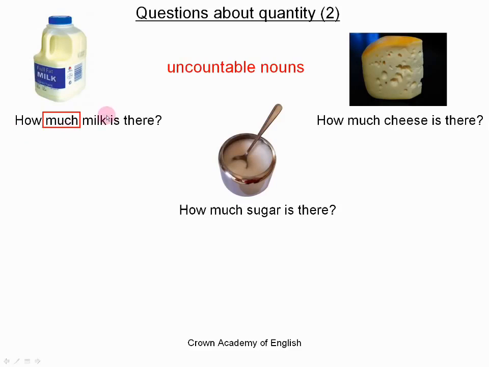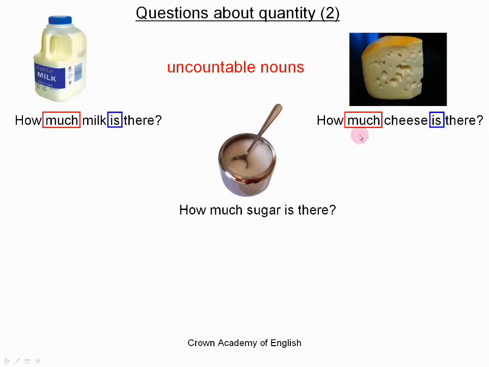And the noun, because it is an uncountable noun, is always in the singular, and the verb is always in the singular. So this is the verb to be, and this is the third person singular of the verb to be. How much milk is there? And it is a question.